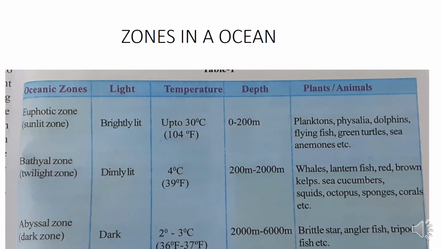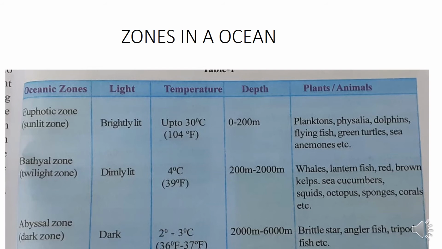Next, the bathyal zone. It has dim light. It has up to 4 degrees centigrade of temperature. Its depth is from 200 meters to 2000 meters. Whales, red brown kelps, sea cucumbers, etc. live in this zone. And the third zone is the abyssal zone. It is dark and it has 2 to 3 degrees centigrade of temperature and its depth is from 2000 meters to 6000 meters. Brittle star, anglerfish, tripod fish, etc.